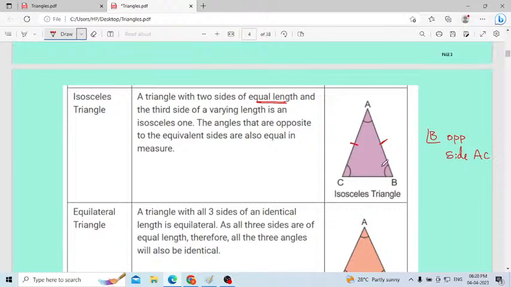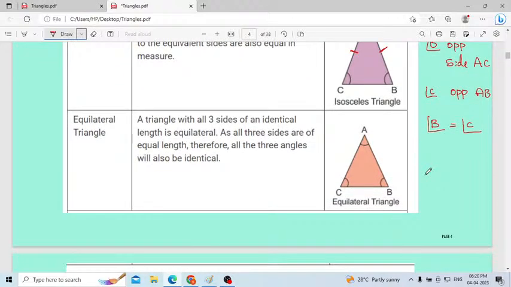This is the angle that is opposite to side AC. Then consider angle C. Angle C is opposite to AB. Then these two angles are the same. Then angle B will be equal to angle C. In an isosceles triangle, two sides are equal, and two angles are also equal. That one you have to remember in the case of an isosceles triangle. Very easy. Remember the concept. When you are solving problems, it will be very helpful.